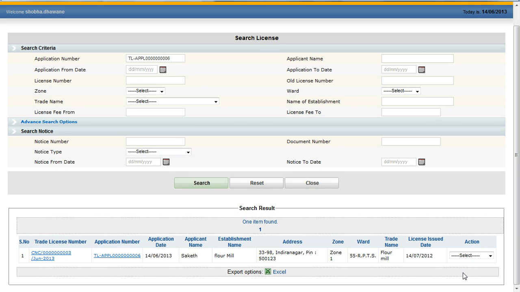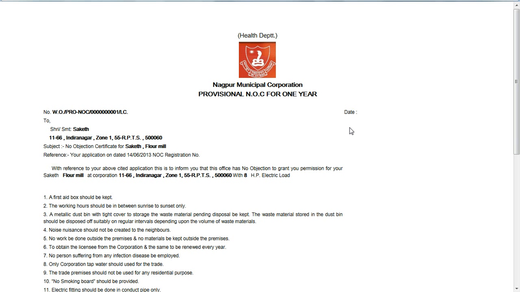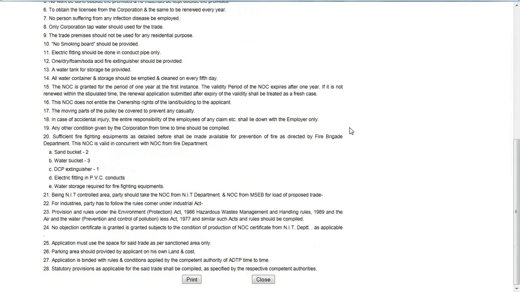There are some cases where the trader or corporation official may want to reprint the NOC which has been granted before. Reprint NOC allows for printing the duplicate of NOCs that have been generated before. Here I am selecting reprint NOC. Here I need to select the reason for reprint: duplicate, modification or print issue. I am clicking on print. Here we will get the provisional NOC. We can take a printout using this print option.